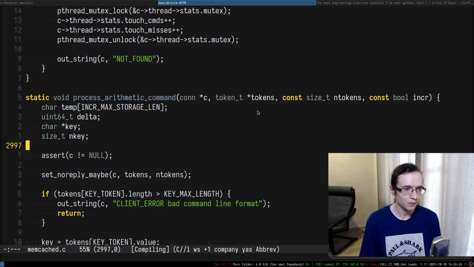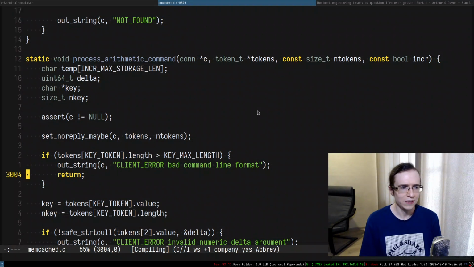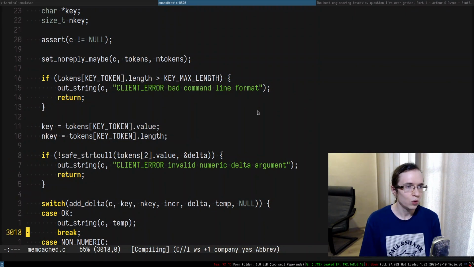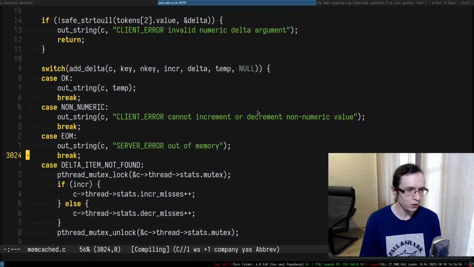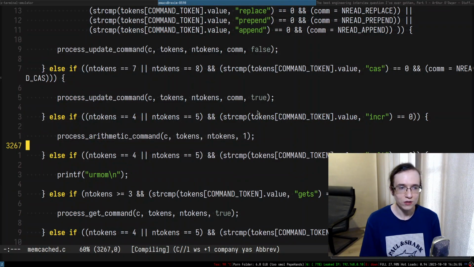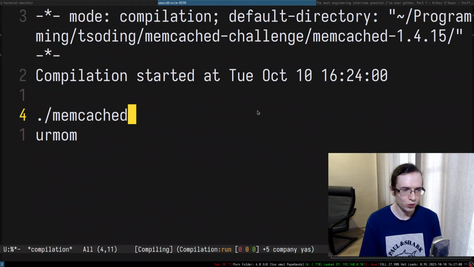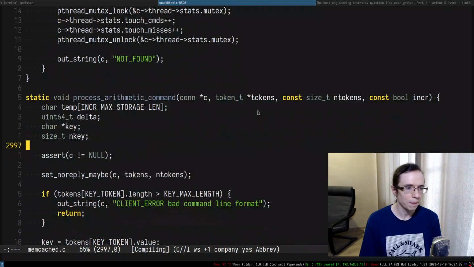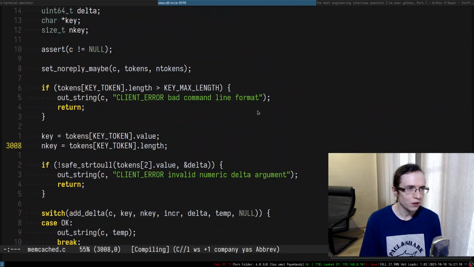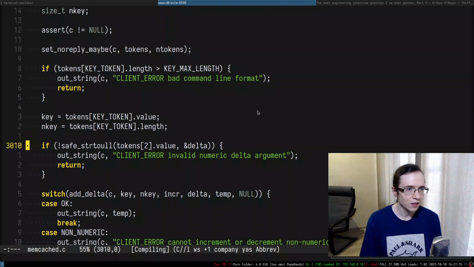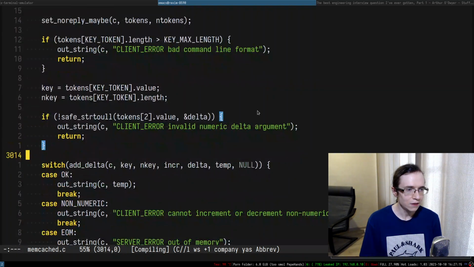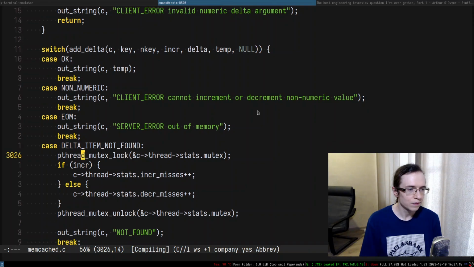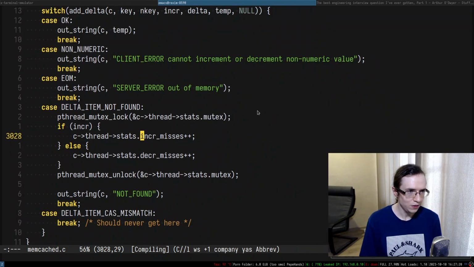So let me see. The process arithmetic command. What do we do in here? I suppose we're looking for incr in here. Not really. So set non-reply maybe. All right, bad command line. There is a key, n key. Increment misses.